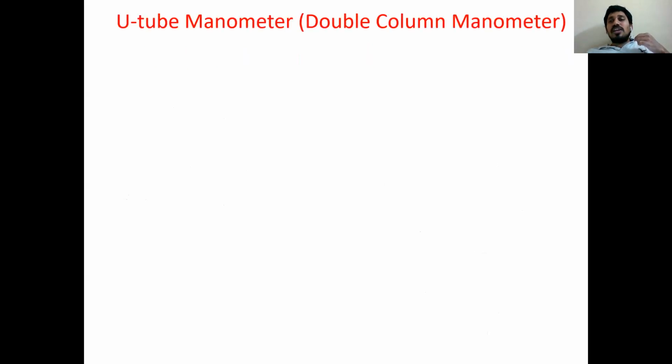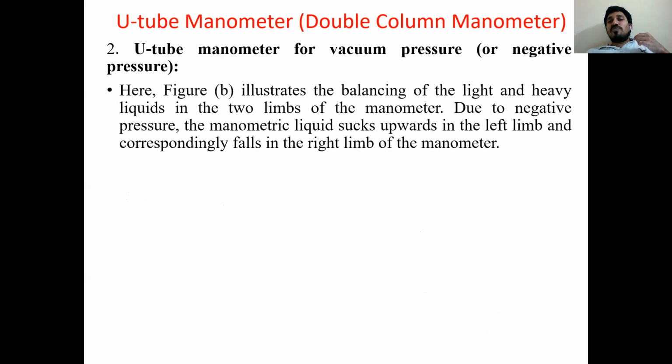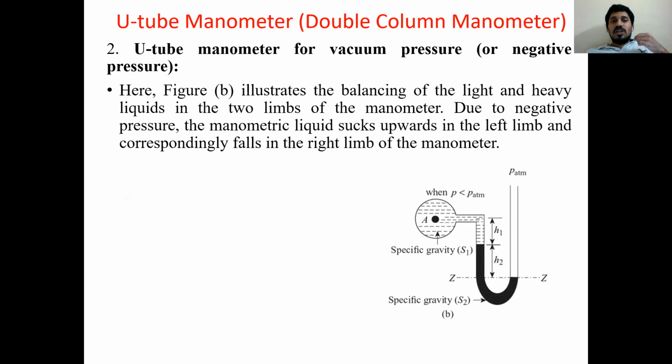Next, we write the equation for negative pressure or vacuum pressure. See, all of you, this is the diagram where H1, again the same thing I mentioned in the second diagram, I have copied. Here, what are the things to be learned? P is the pressure inside the tube or pipeline for liquid. H1 is the amount of liquid level in the left limb.